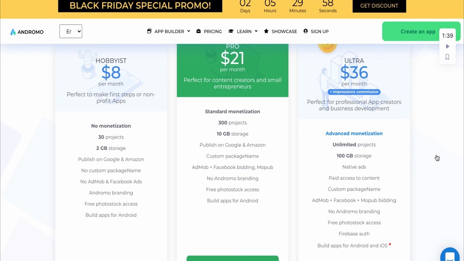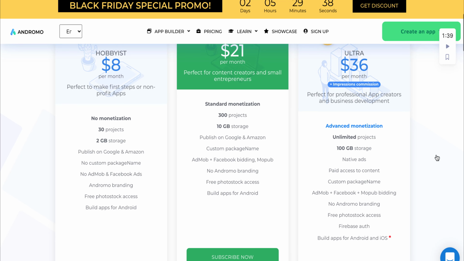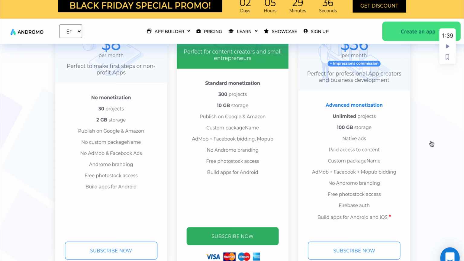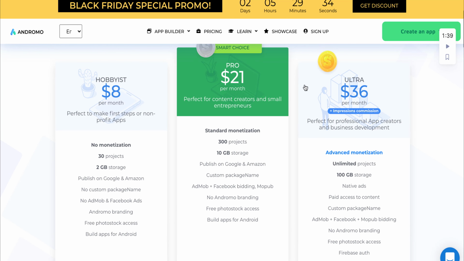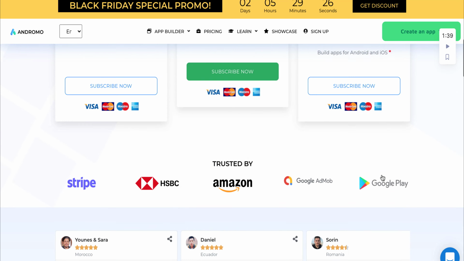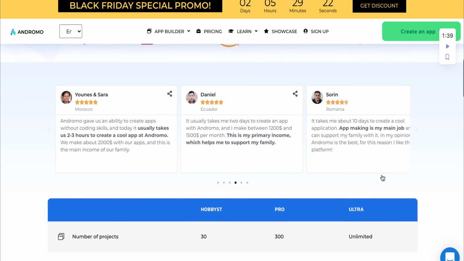For me, I would be looking at the Ultra for the $36 a month, because now I can release my apps to Android and iOS. I can have Firebase authentication, free photo stock access, no Andromo branding, and native ads. Yeah, I like all of this. So for me, if I'm looking at pricing, if I'm looking to really scale this, I would be looking at the Pro or Ultra. For me, I would probably look at the Ultra only, because I would want it as an option for iOS.